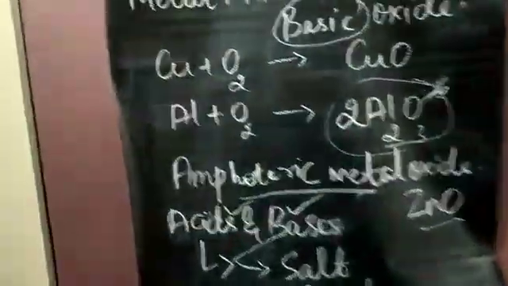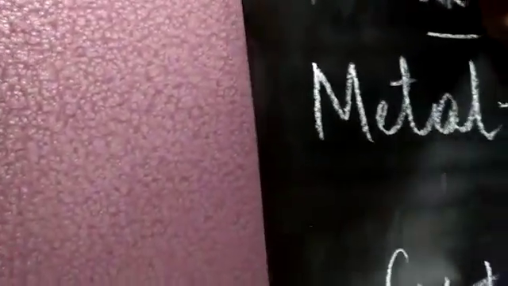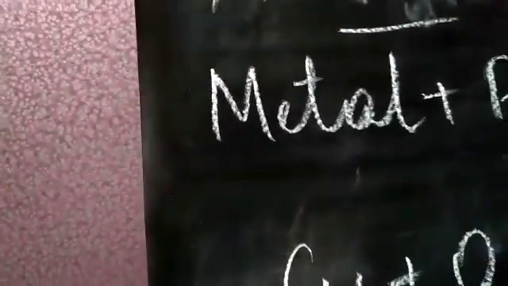I'll write it over here. One is Na2O and the other is K2O.